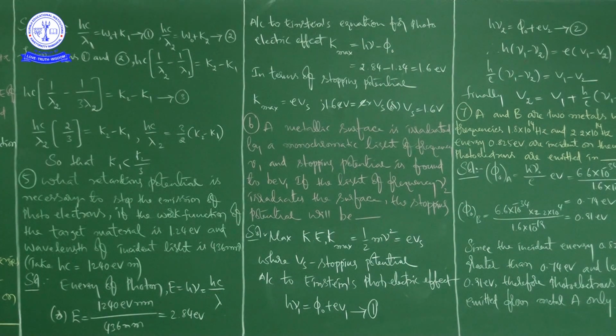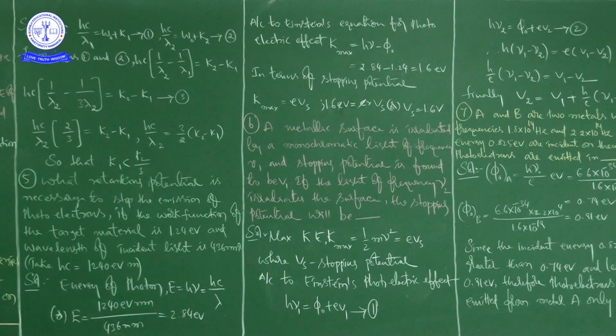He is asking what retarding potential is necessary to stop the emission of photoelectrons. Further they have given the work function of the target material, 1.24 electron volt, and the wavelength of incident light as 436 nanometers.